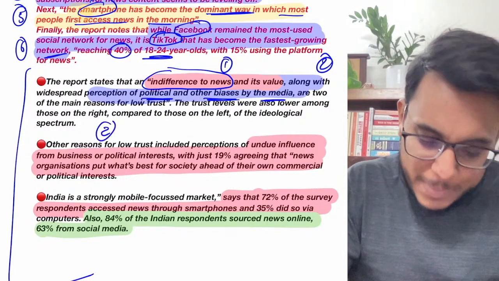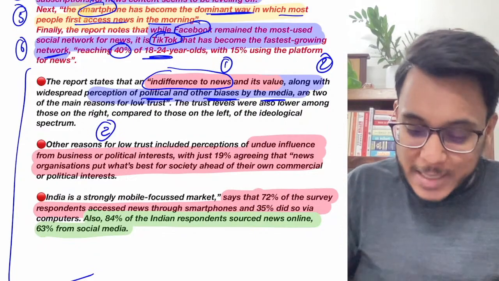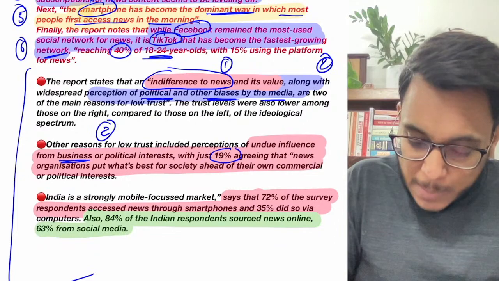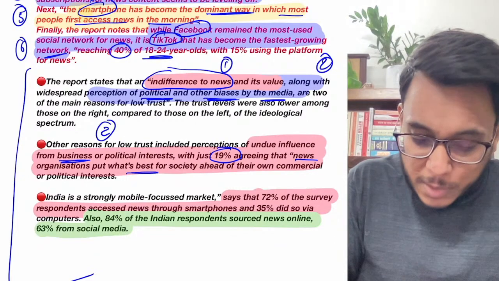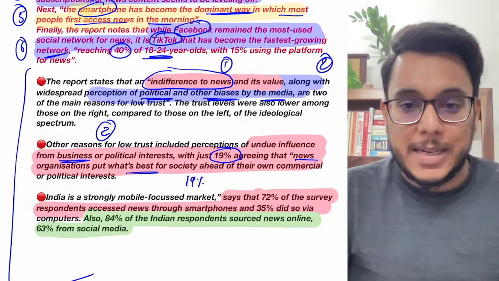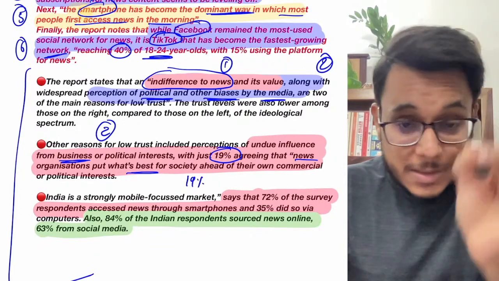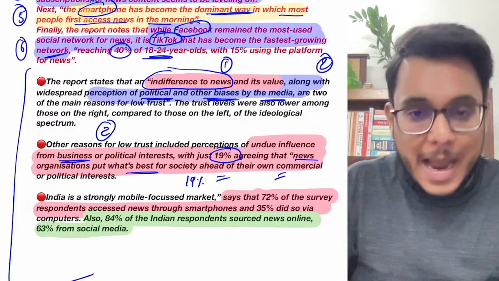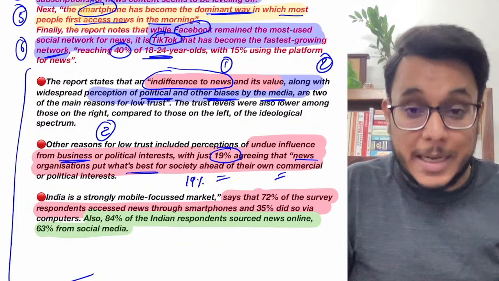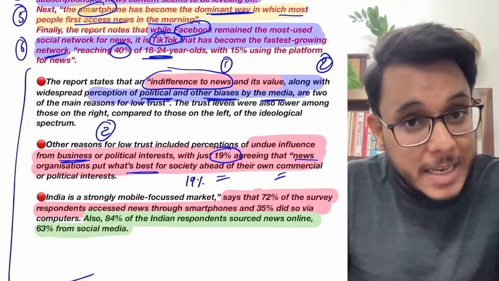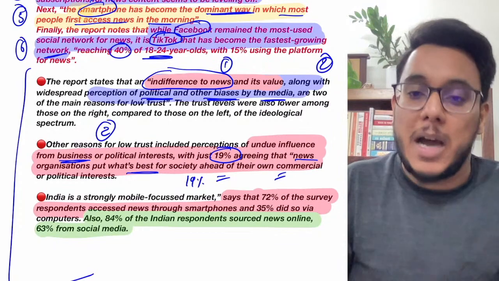Then guys, the next thing is that undue influence from business is also there. Only 19% out of the total people say that the media is putting out the news which is best for society and is not bothered about commercial interest. It means that still 81% of people think that the media shows only what is better for the media houses.